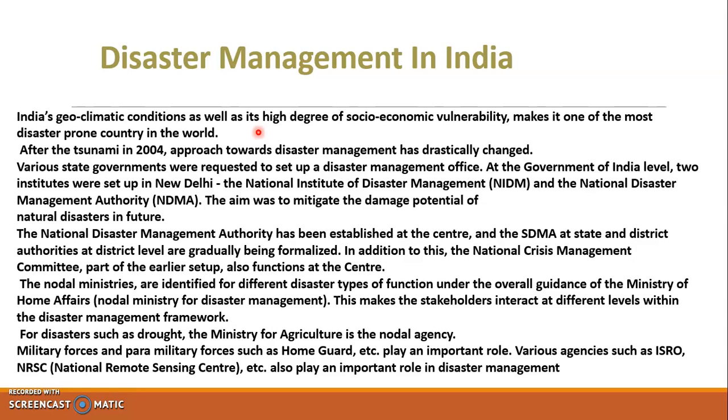As it is a peninsula country, it is covered by coastline on all three sides, with seas and oceans. Because of all such geographic and geoclimatic conditions, India is vulnerable to various types of natural calamities or natural disasters.